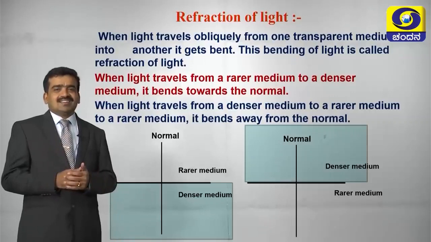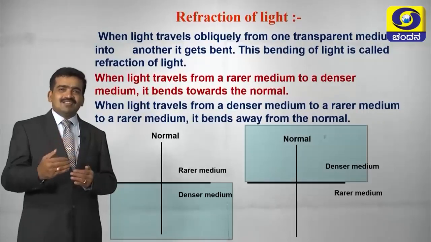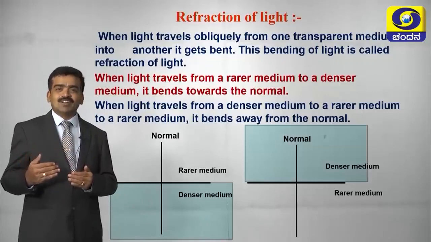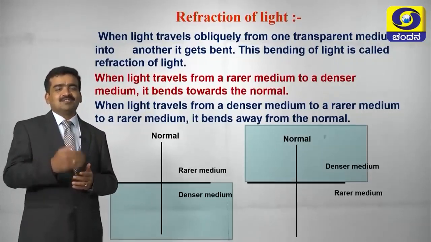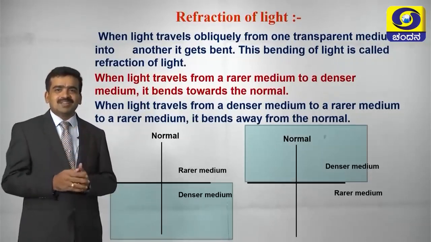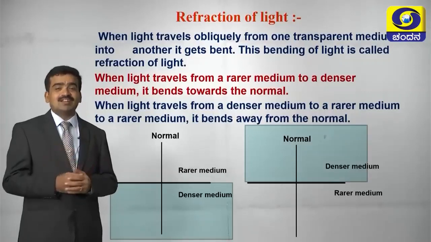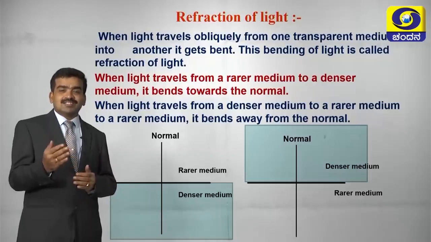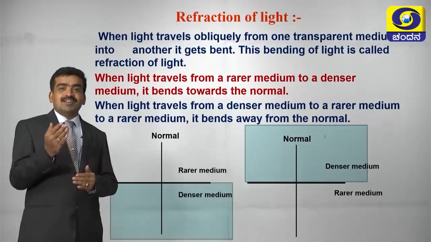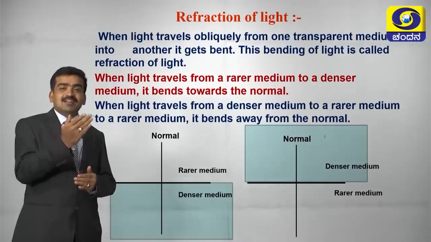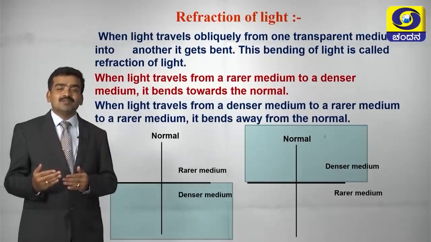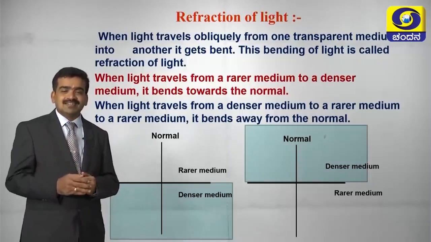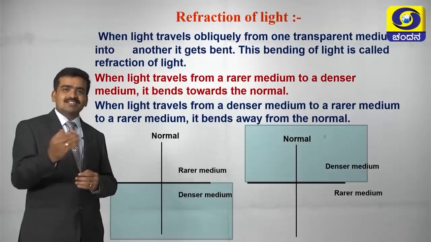You have recalled all the phenomena which take place under reflection of light. So now we are seeing another important property of light, that is refraction of light. Then what is refraction? Refraction is nothing but whenever light travels from one medium to another medium with different densities, it is going to be bent. This phenomenon is called refraction of light.